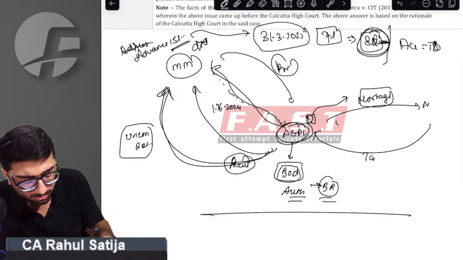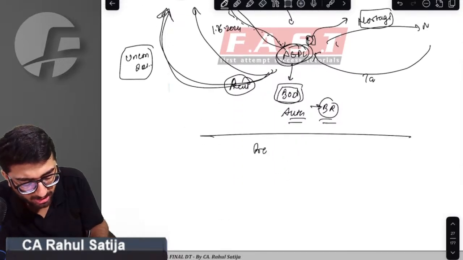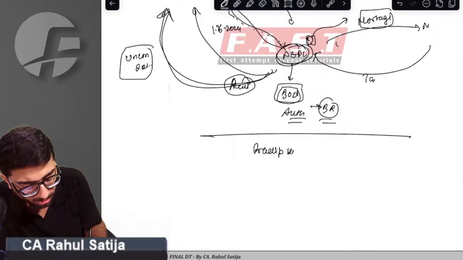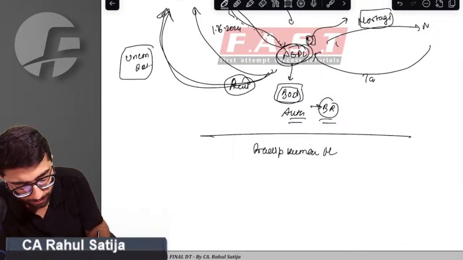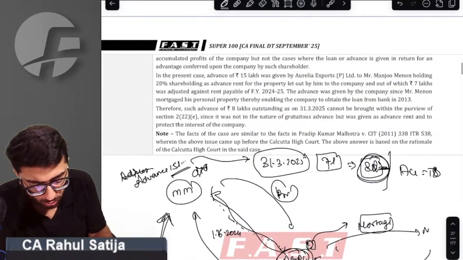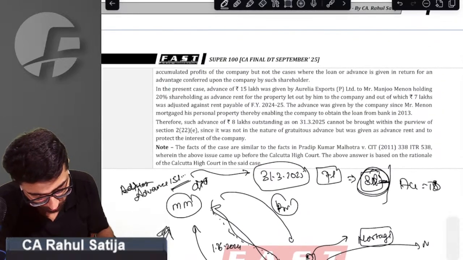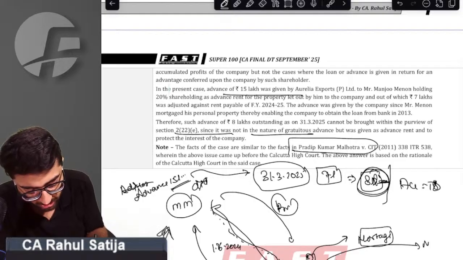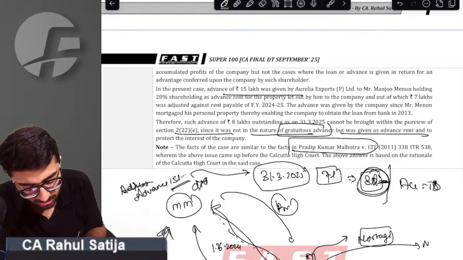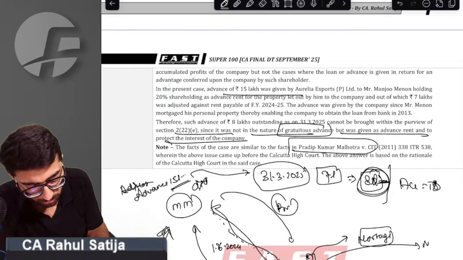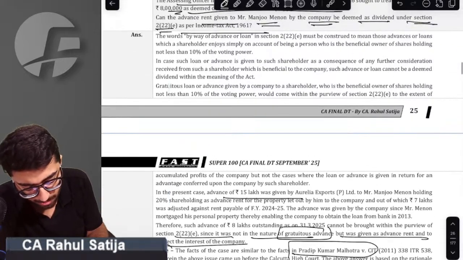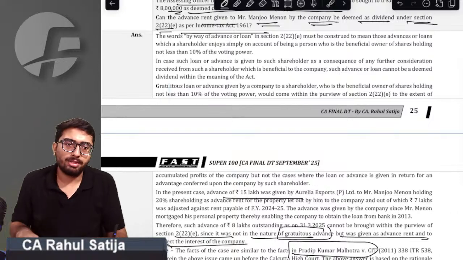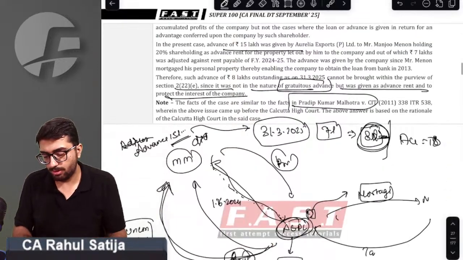Sir, it was even said by the High Court in the case of Pradeep Kumar Malhotra. If you can remember the case law, well and good. If you cannot remember, no issue whatsoever. It is not in the nature of gratuitous advance. Therefore, such advance rent shall not be treated as income. That completes income from other sources.